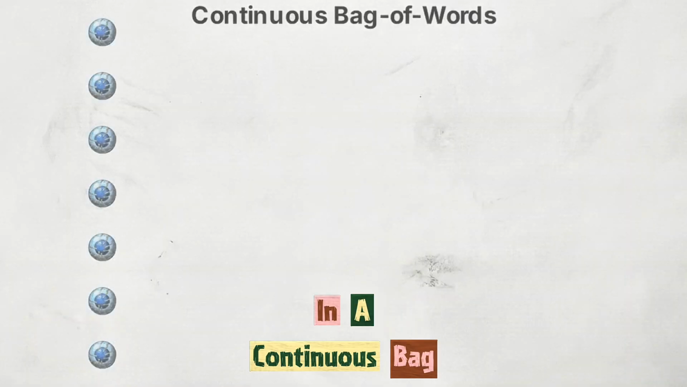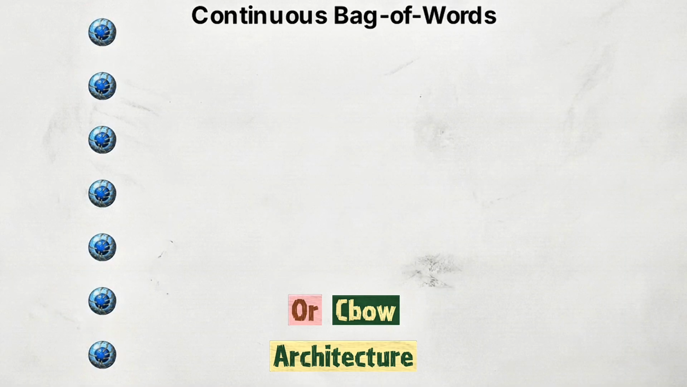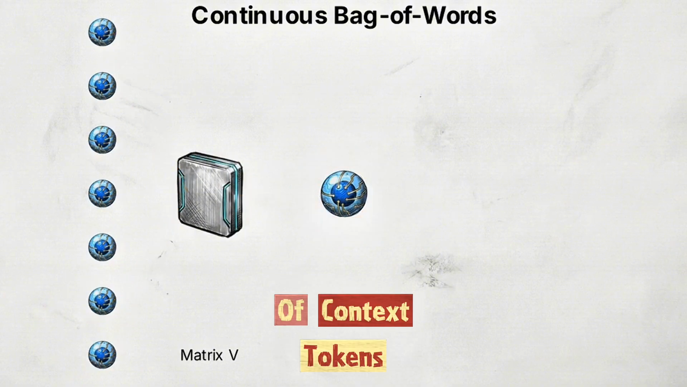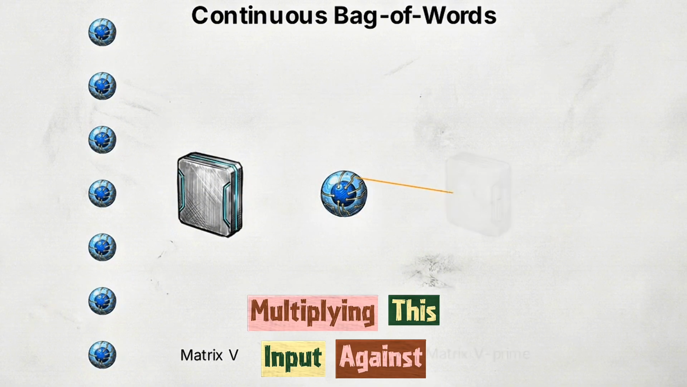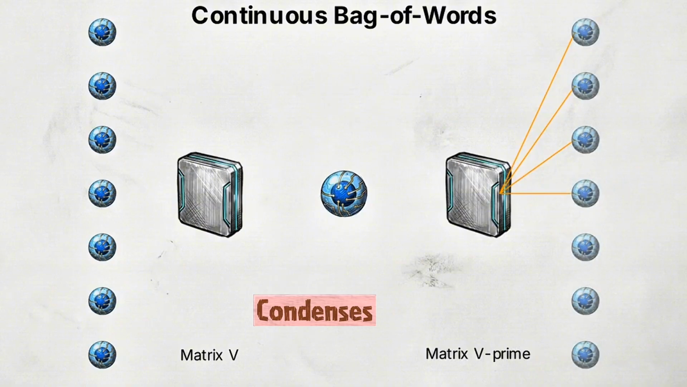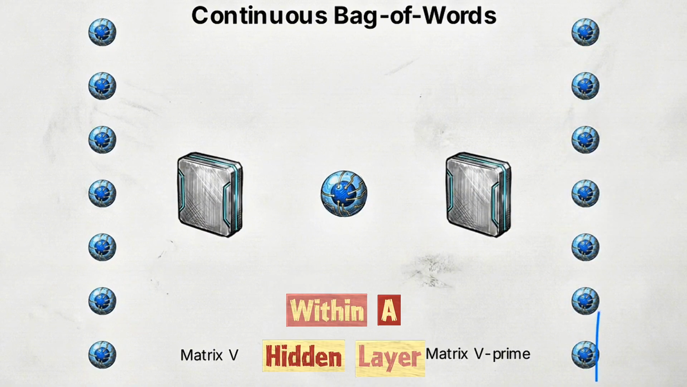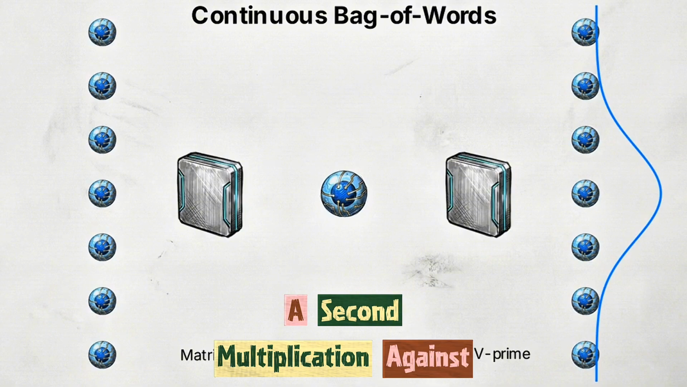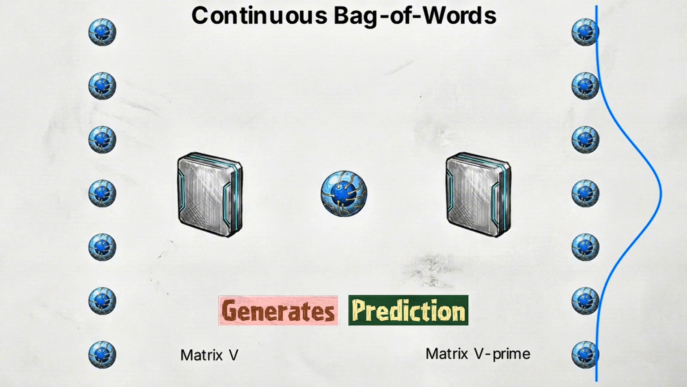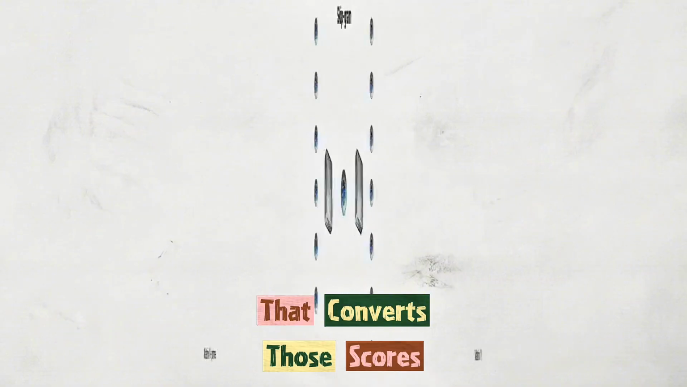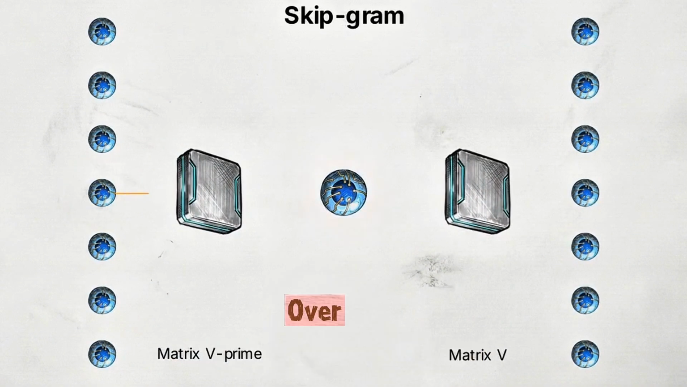In a continuous bag of words, or CBOW architecture, the process starts with a one-hot encoding of context tokens. Multiplying this input against a dictionary matrix V condenses the data into a dense context vector within a hidden layer. A second multiplication against matrix V prime generates prediction scores, followed by a softmax application that converts those scores into a probability distribution over the dictionary.